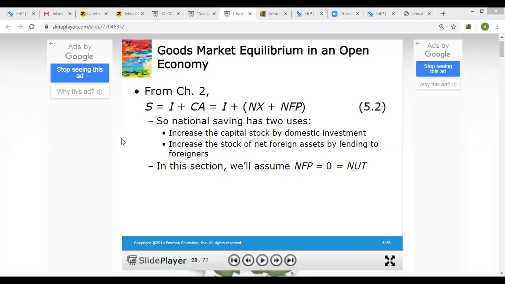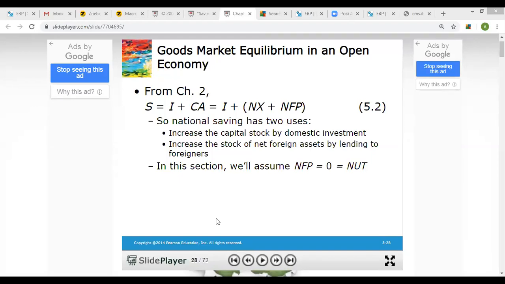All right, so this is the equilibrium condition of goods market in the open economy, but we are specifically focusing on the small open economy. Now we need to make another assumption for explaining the small open economy. We said that international lending and borrowing of a small open economy is not going to affect the world real interest rate. It means the world real interest rate would stay the same for the small open economy.